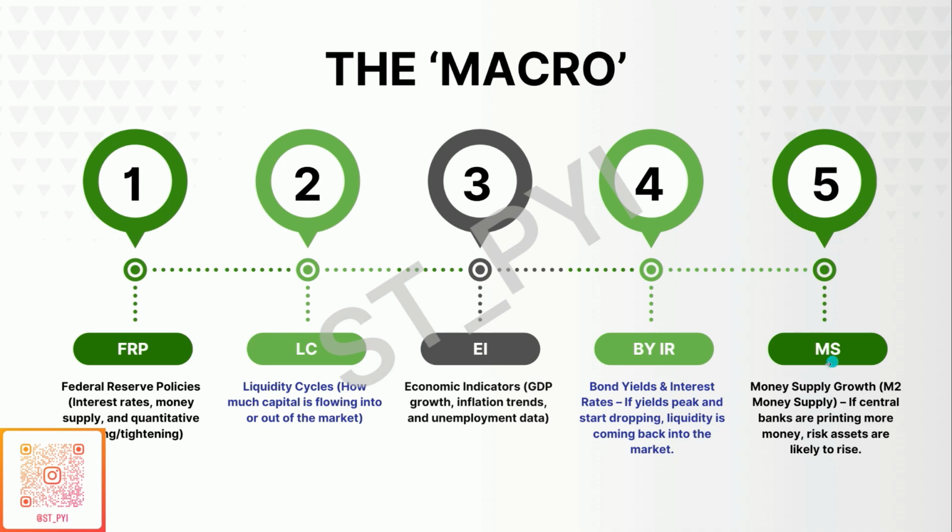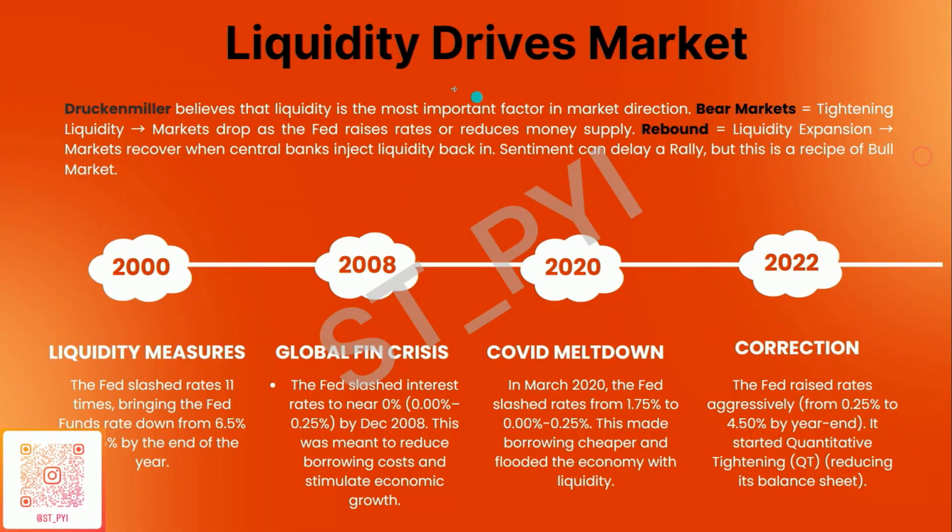The fifth is MS, which is money supply growth, which essentially falls into the liquidity cycles. It basically tells you whether central banks are printing more money or not. If central banks generally print more money, that is when you see a lot of liquidity coming back to the stock market, and it leads to a new bullish cycle, or the existing cycle gets a lot of fill-up on the upside. So now that you have a basic understanding of this, let us move to the next point, which is liquidity drives the market.